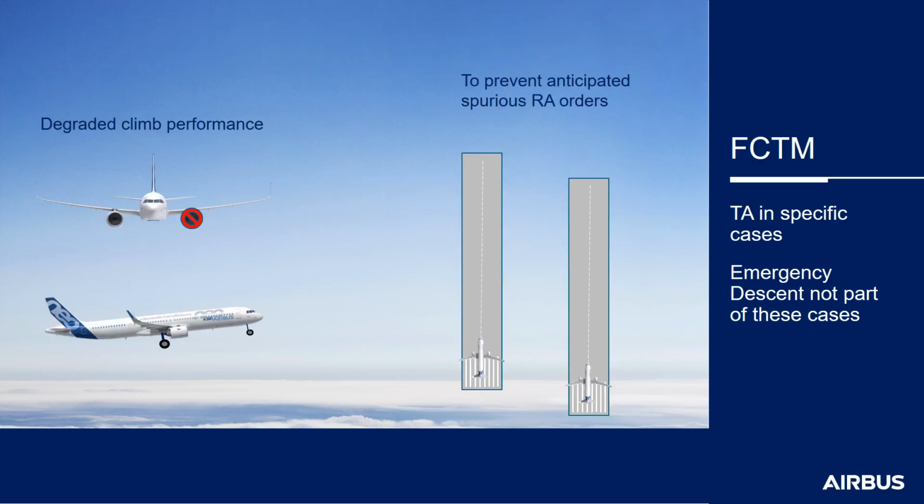As complementary information, the FCTM provides the list of specific situations when TA should be selected. This is when climb performance is degraded, or when the operator identifies that some specific situations may cause the triggering of some RA orders that are not appropriate. As you can see, emergency descent is definitively not part of this list.